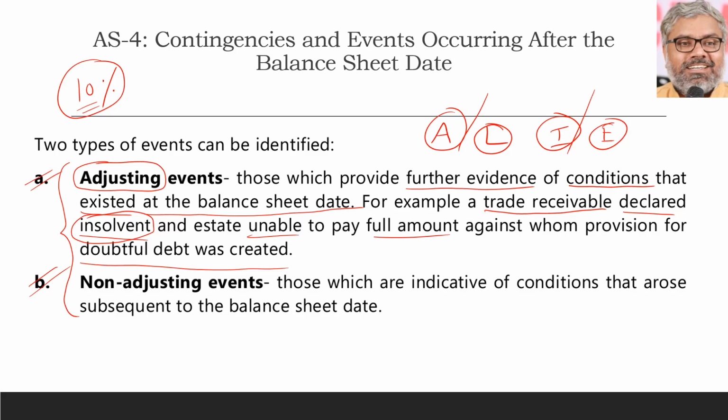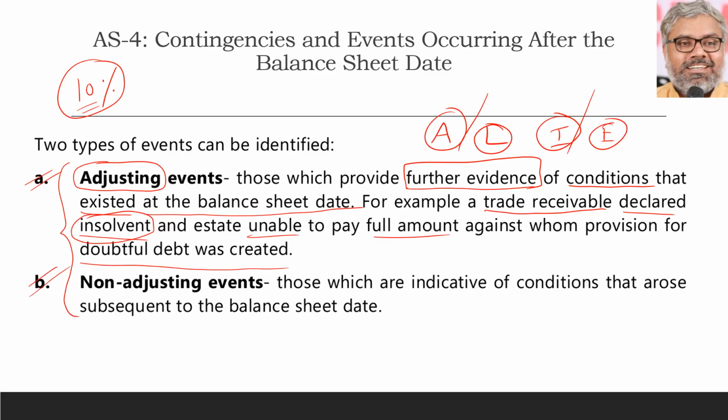The answer is yes. Why? Because the condition that this person was probably going to be insolvent already existed on the balance sheet date, though we didn't know that. By him becoming insolvent, we got further evidence of the same condition which already existed on the balance sheet date. Because of that, this becomes an adjusting event.